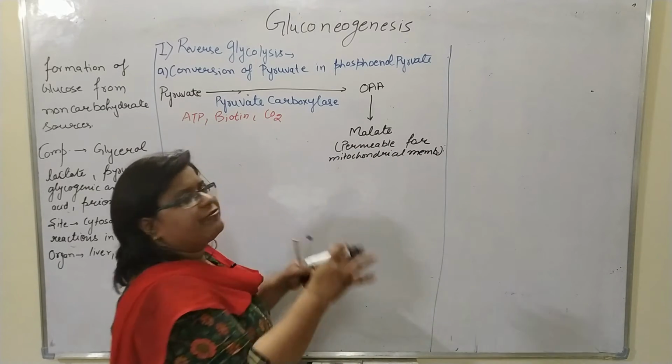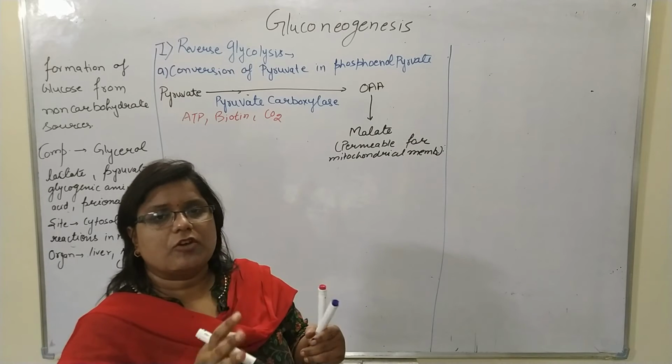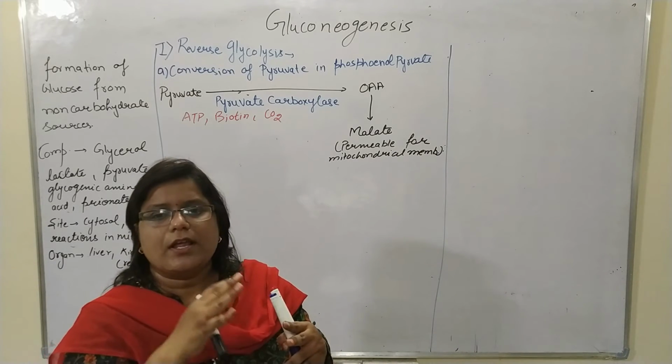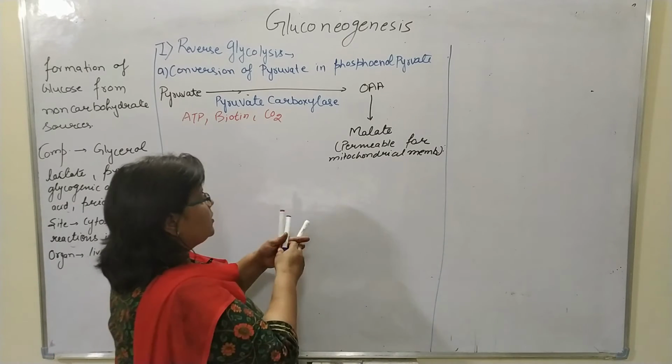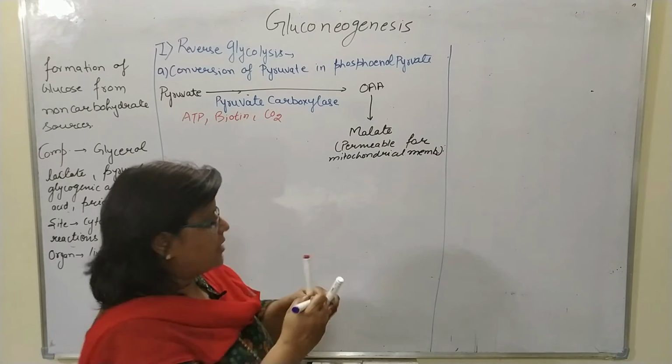After the formation of malate, it reaches the cytosol, and there the malate is converted again into oxaloacetic acid with the help of the enzyme malate dehydrogenase.